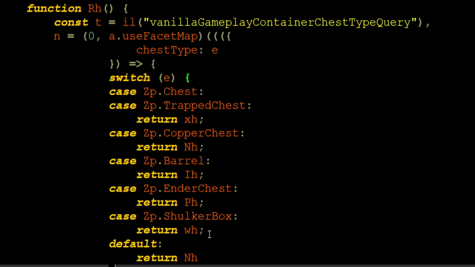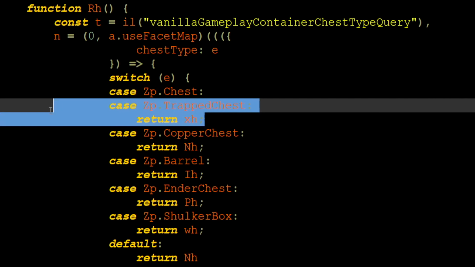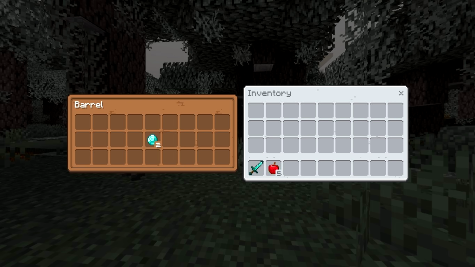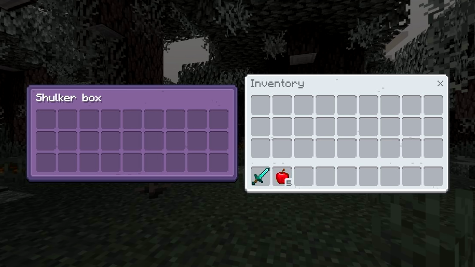Specifically, you can see they're now distinguishing elements for each type of chest. The shulker box, ender chest, barrel, copper chest, trapped chest, and chest are all the same. Obviously, the trapped chest and the chest are meant to look the same, but this explains why every single container has a different element. The barrel has a different color to the chest, which has a different color to the ender chest and the shulker box. I do really like the color coding here.